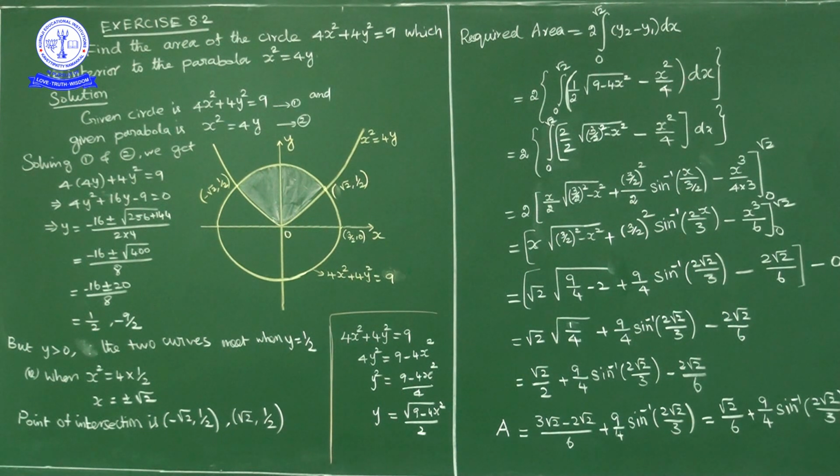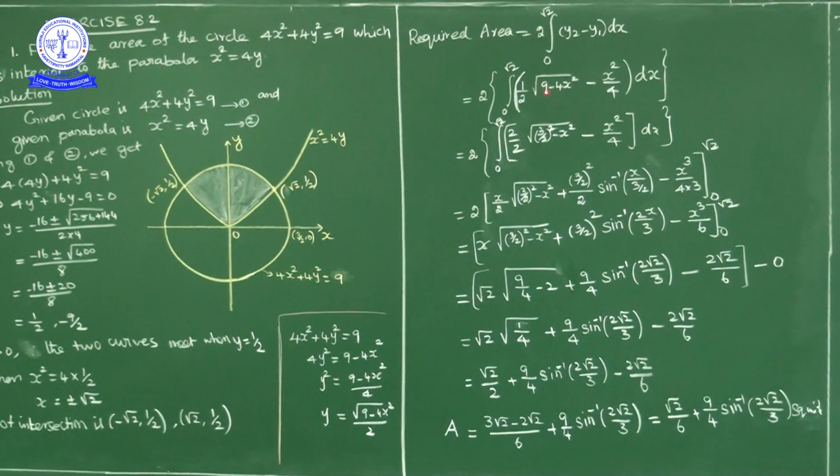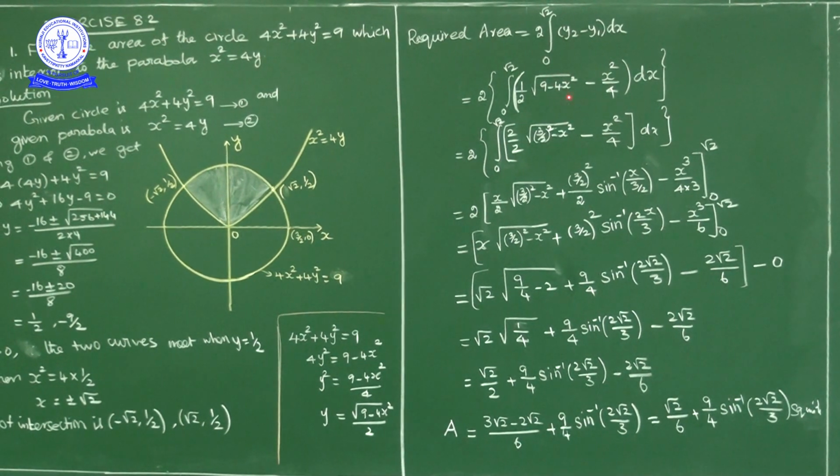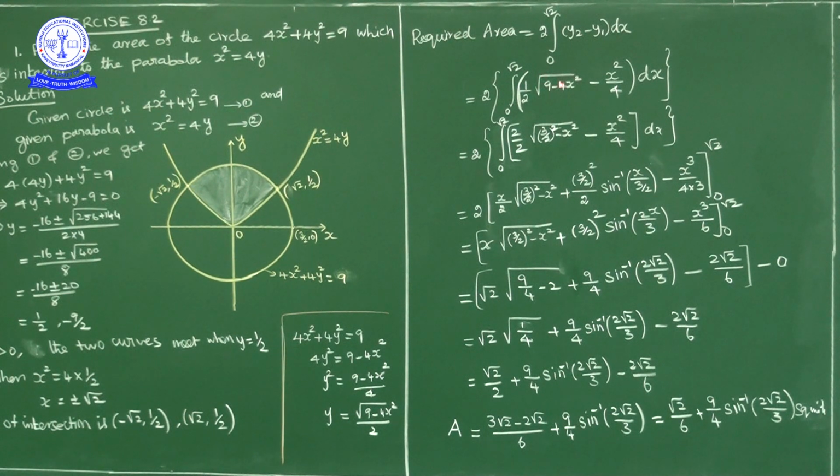Now here, under the square root of 9 minus 4x square, if I take 4 common, the square root of 4 is 2. So 2 by 2 into square root of 9 by 4 minus x square. Under root 9 by 4 minus x square, we can write as under root 3 by 2 whole square minus x square, minus the lower curve, the parabola, x square is equal to 4y, that is y is equal to x square by 4, dx. Now here the 2 gets cancelled.